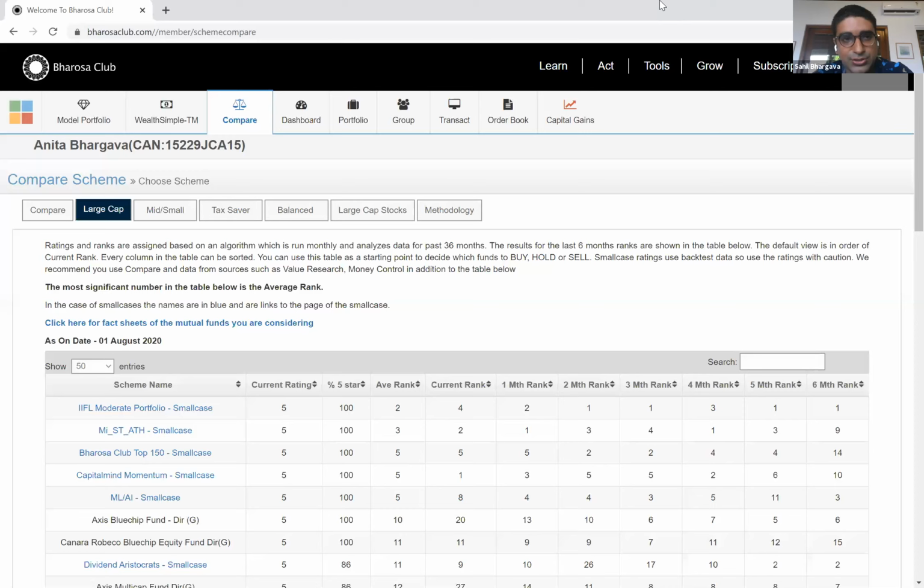I did the fundamental research on it. I like the stock. I like the story. It fit our strategy and view of the world going forward. And therefore we added it to the small case. So it's really a blend, 50% algorithm, 50% fundamental research, but no stock makes it into our portfolio without that fundamental once-over. Maybe not an excruciating level of detail like we did for Muthoot, but we at least apply a human filter to every single stock.